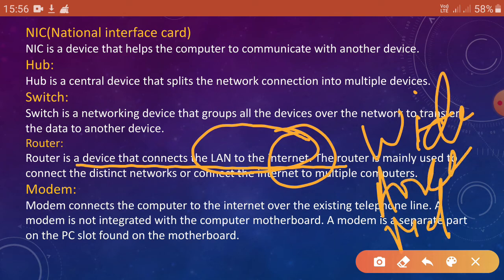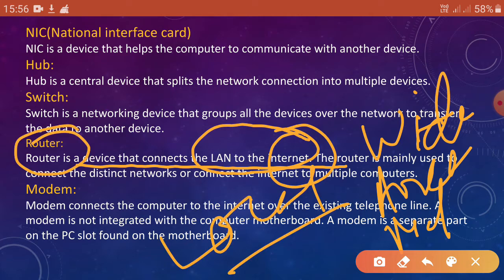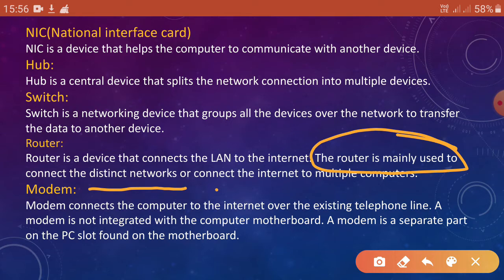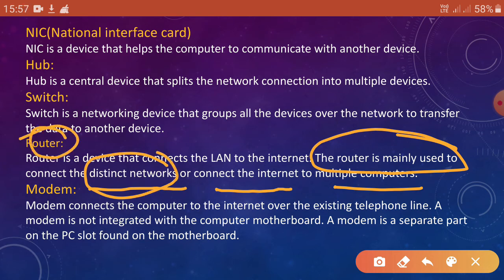And what do you mean by LAN? Local area network. Okay, so a router basically connects these two types of network. The router is mainly used to connect distinct networks, or connect the internet to multiple computers. Distinct networks means different types of networks. So a router is used to connect distinct or different networks, or connect the internet to multiple computers.